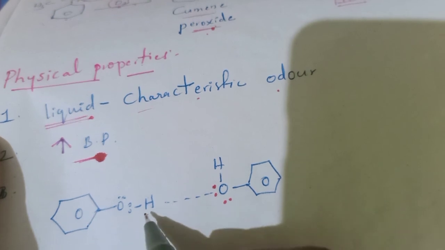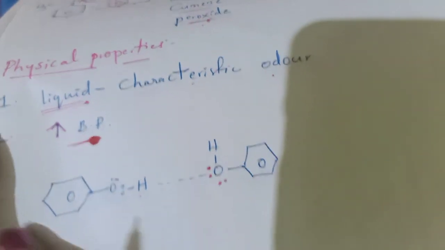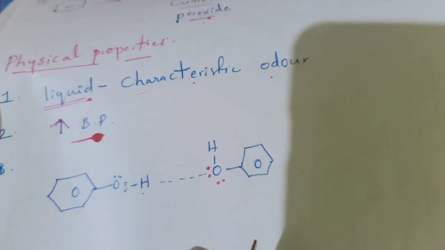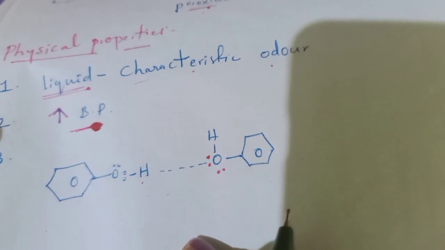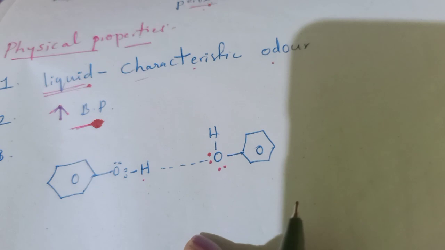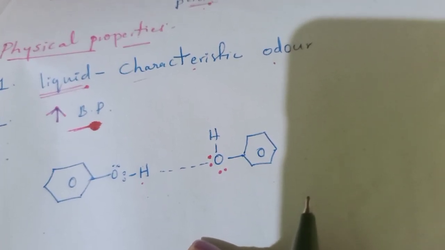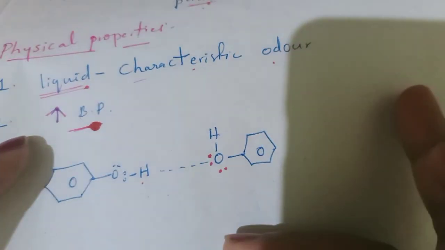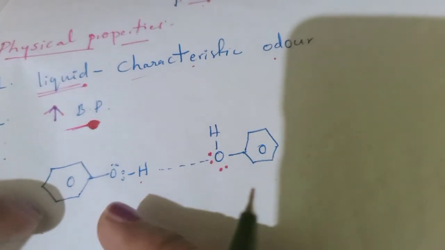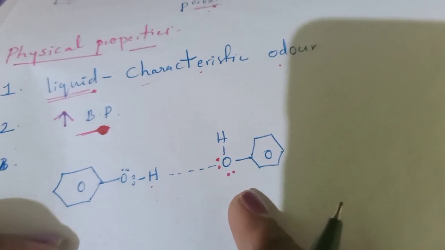Due to these intermolecular hydrogen bonds, phenols have higher boiling points when compared to other organic compounds such as ethers, haloarenes and hydrocarbons with similar molecular masses. That is about the physical properties. In the next class, we'll see about the chemical properties.